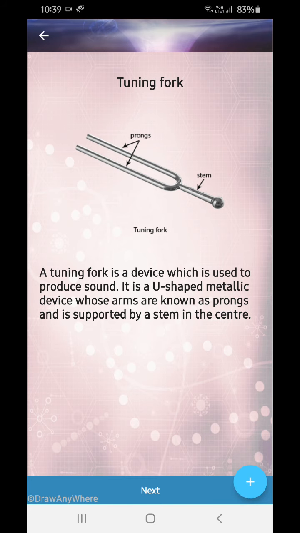Tuning fork, you see prongs and stems. Okay, over here. So a tuning fork is a device which is used to produce a single tone sound. A U-shaped metallic device whose arms are known as prongs and supported by a stem in the center.